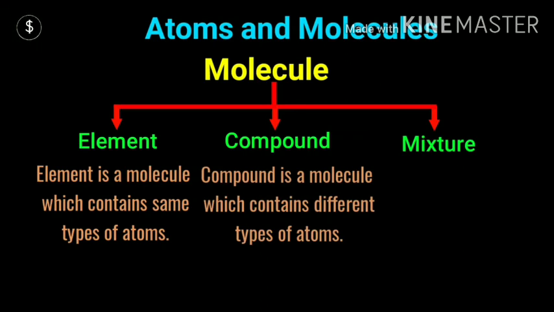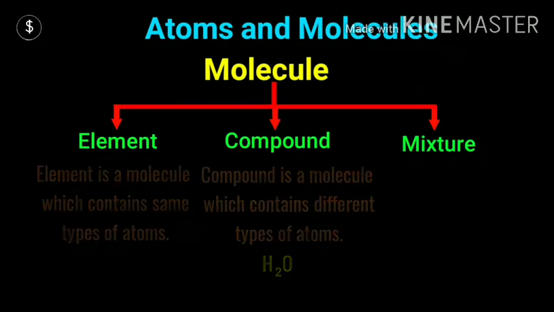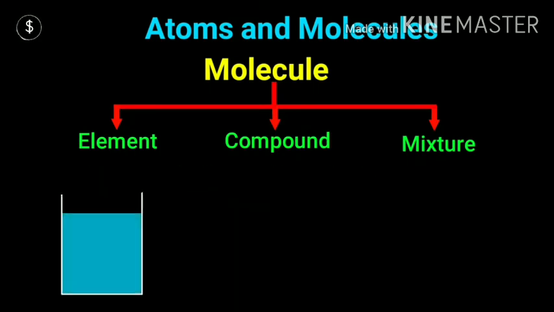So what is a compound? A compound is a molecule which contains different types of atoms like H2O, CO2, CO, H2SO4, HNO3, etc. Now, suppose we take a pot or a beaker, and in that we mix different types of elements and compounds without keeping in mind how much we are adding, in what ratio we are adding.